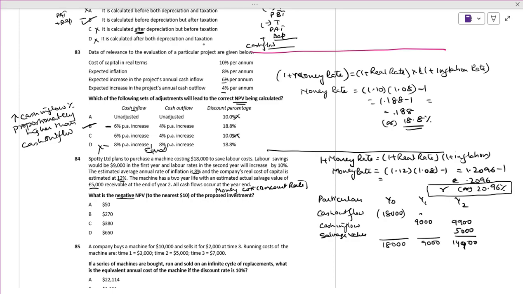Now you have to discount it at the rate of 1.2096. We have to take the NPV.